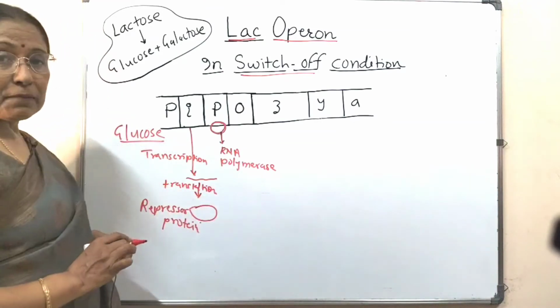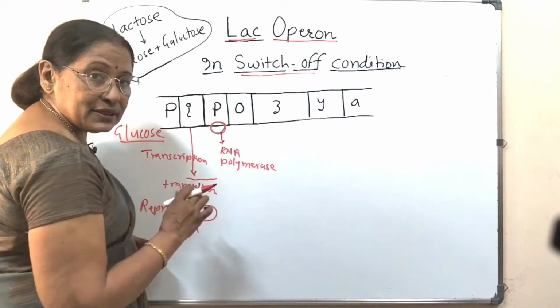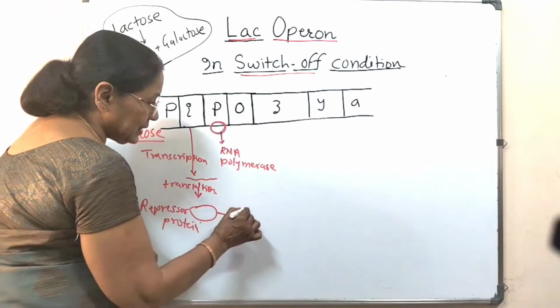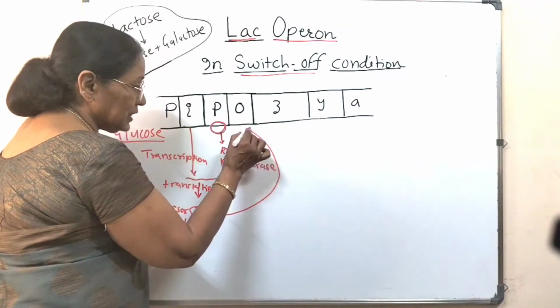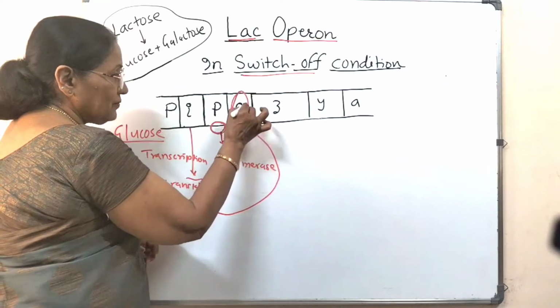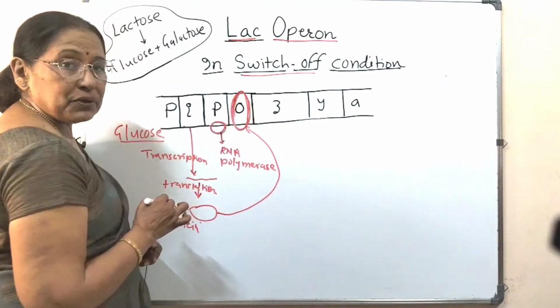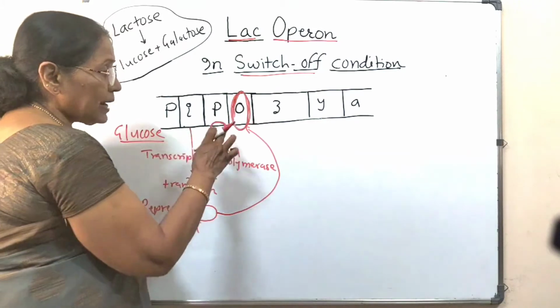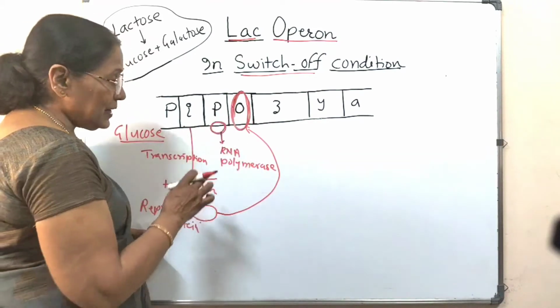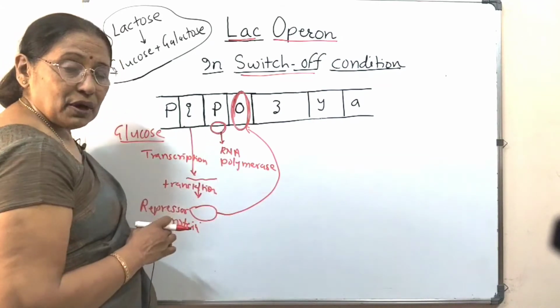So this repressor protein, what it does, it goes and sits in front of the promoter. So it now moves to this place and it blocks the path of RNA polymerase. This repressor protein binds to the operator site and blocks the path of RNA polymerase.